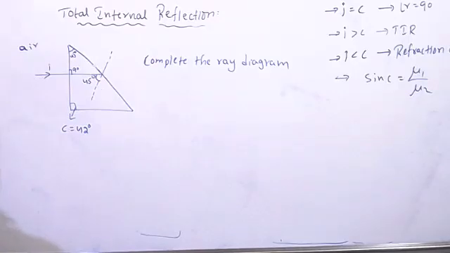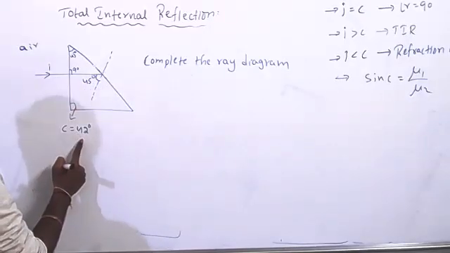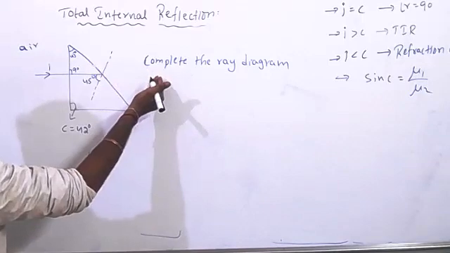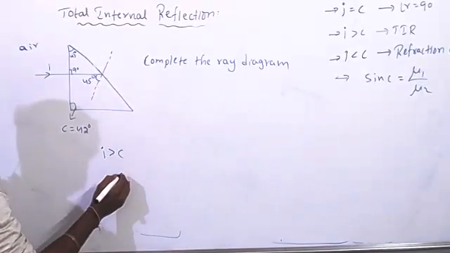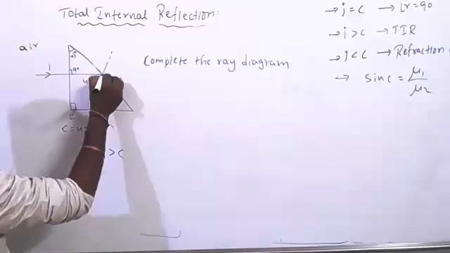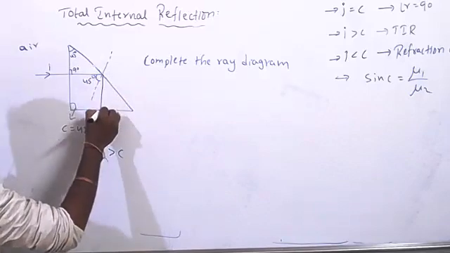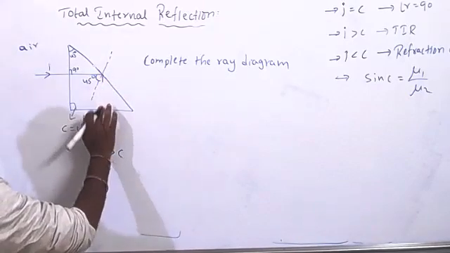Now what will happen? Tell me. Sir, it will come down, sir. Reflect. Because this angle of incidence is more than the 42. So light ray cannot go out because angle of incidence is more than the critical angle. If angle of incidence is more than the critical angle, reflection takes place. So it comes.